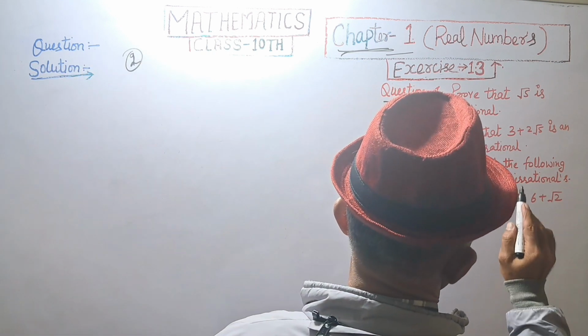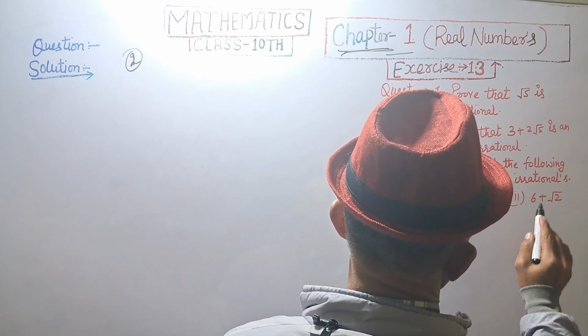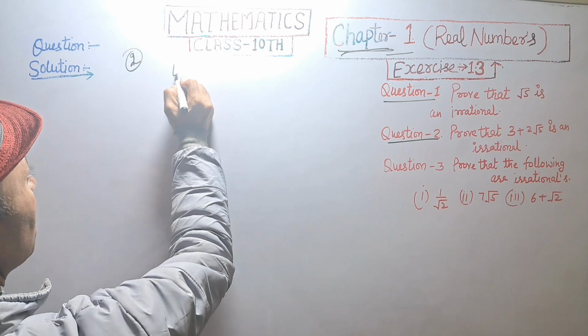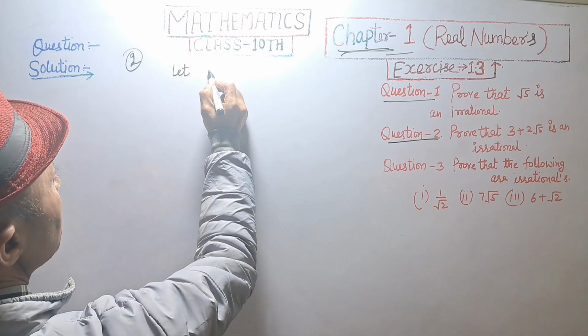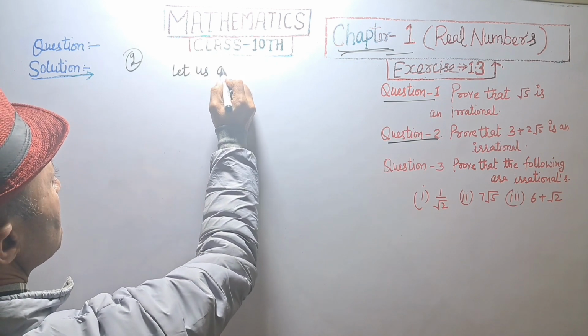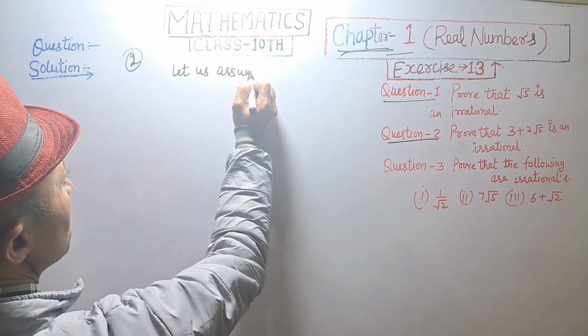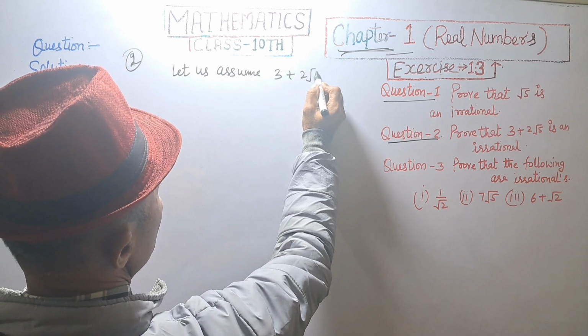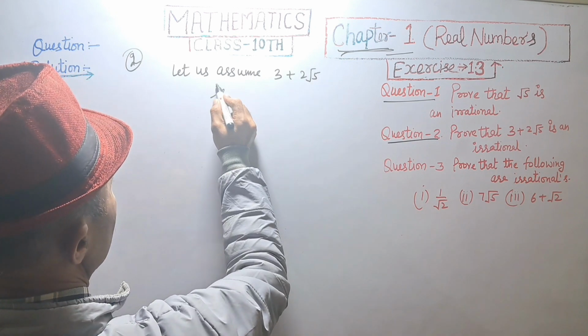Question number second. Prove that 3 plus 2 root 5 is an irrational. Let us assume 3 plus 2 root 5 is rational.